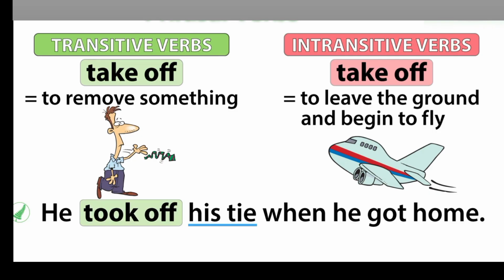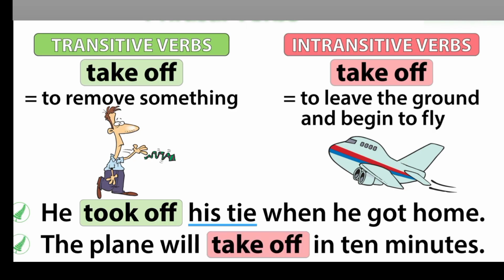"He took off his tie when he got home." The past tense of "take off" is transitive, so it needs an object, in this case "his tie." Since there is an object after "take off," we know the meaning can be to remove something. So he removed his tie when he got home.